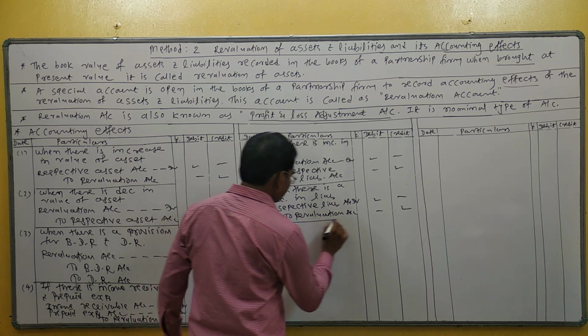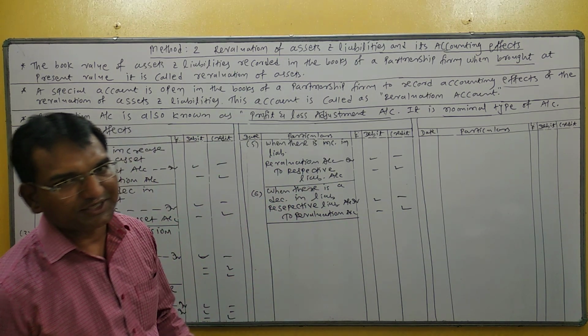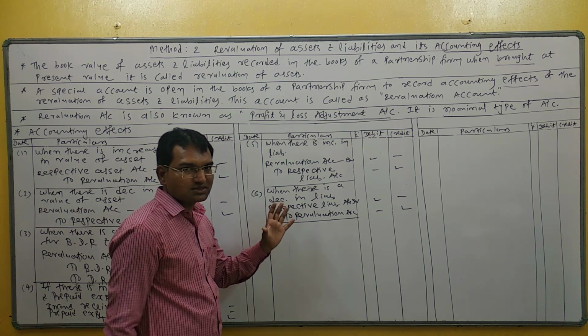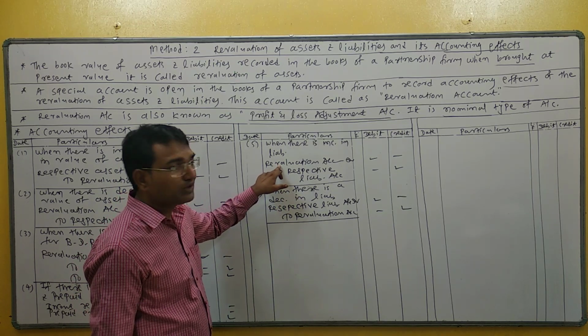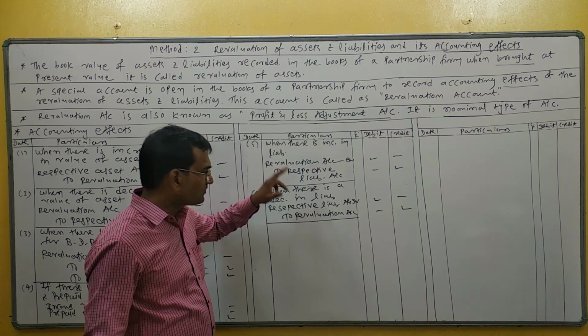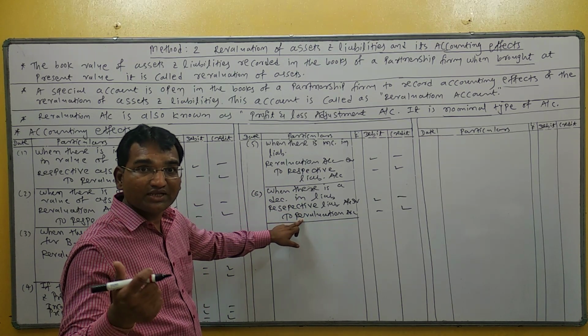Right? So this is the 6th entry. In the whole discussion, you can see that if there is a loss, revaluation account debit, increase in liability, loss, revaluation account debit. And decreasing liability means benefit.